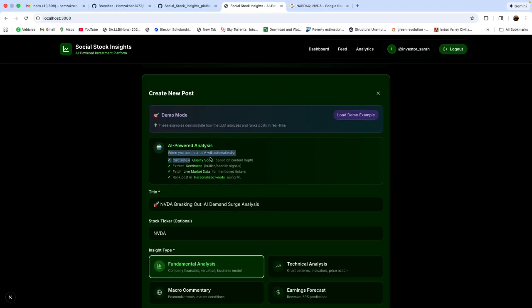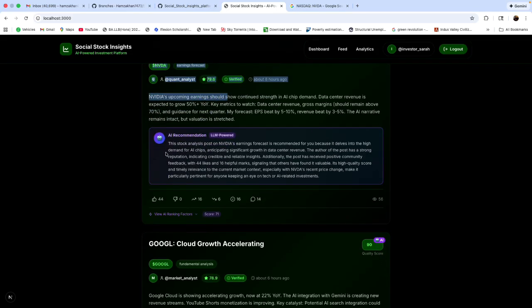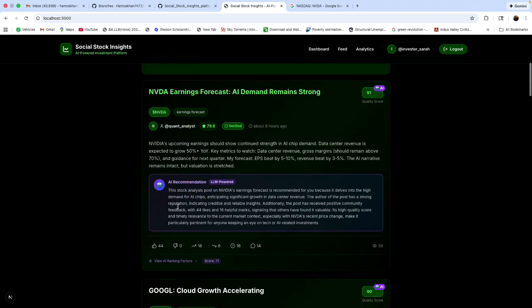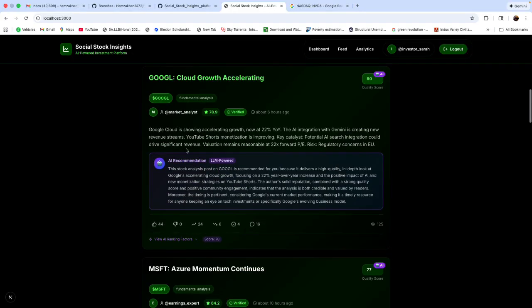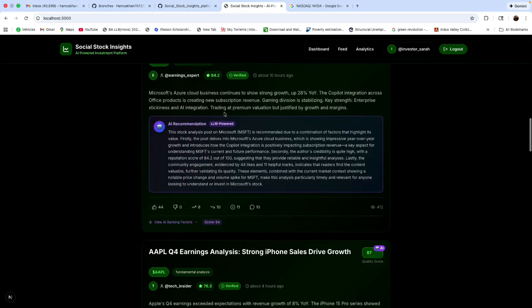When you post, our LLM will automatically calculate the quality score based on your content depth, extract sentiment, bullish or bearish signals, and fetch live market data for mentioned tickers, and rank the post in a personalized feed using machine learning. So see, we just uploaded a stock analysis, and the quality score is right now 91. So the LLM is deciding whether it is best or not.